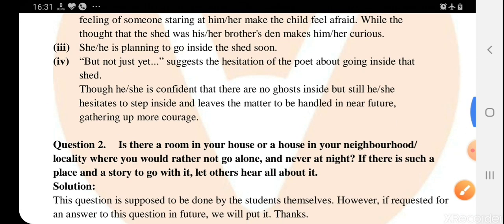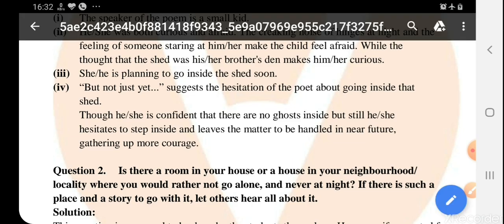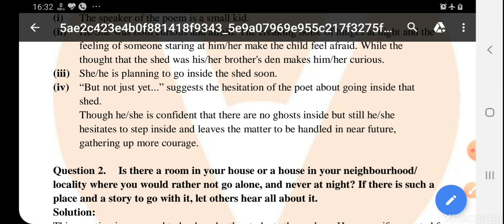We can see the second one also, for which you can write the answer yourself. Is there a room in your house or a house in your neighborhood, locality where you would rather not go alone and never at night? Is there any room near your house, in the neighborhood, where you can't go alone at night especially? Okay, if there is such a place and a story to go with it, let others hear all about it. So if there is any room like this, you can write a story about that.